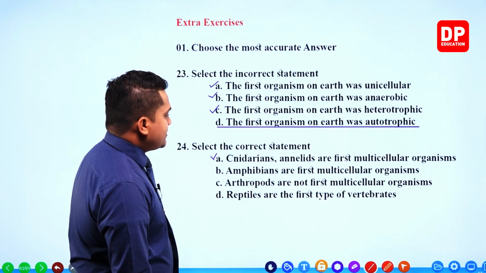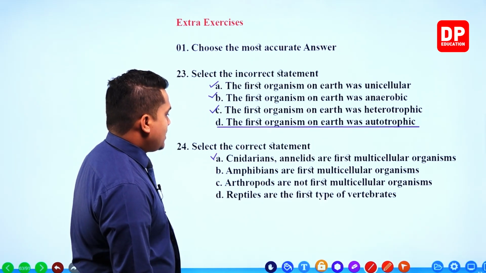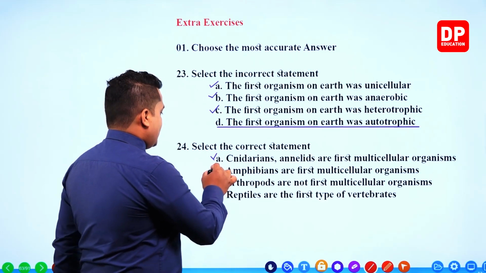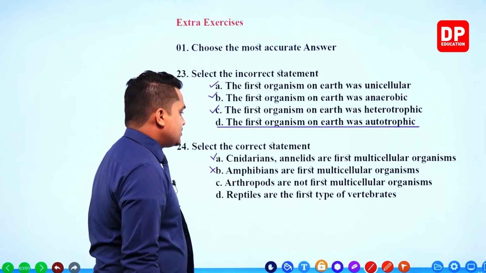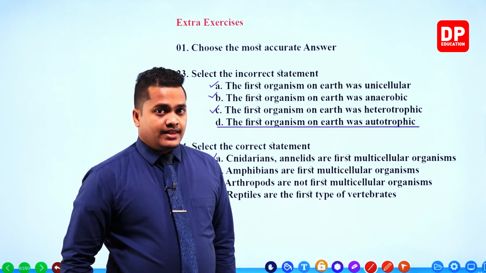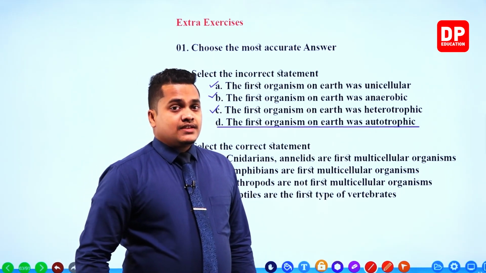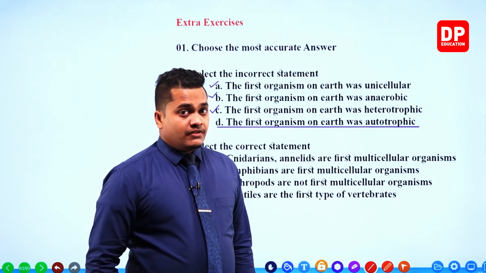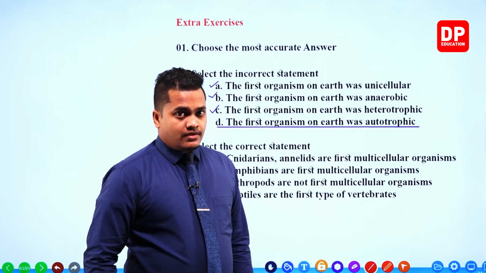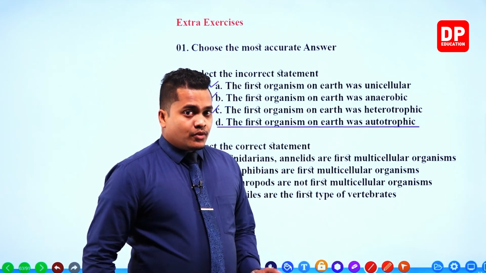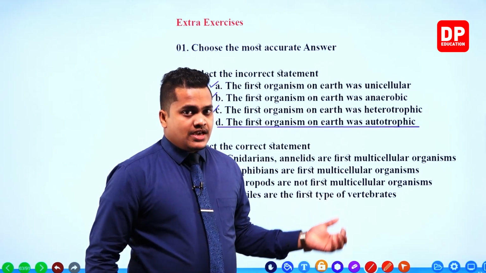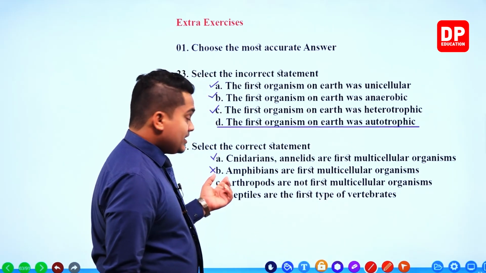Amphibians are first multicellular organisms. This is incorrect. Amphibians are not the first multicellular organisms. In the earlier case, we discussed that. Amphibians are vertebrates. Before the evolution of vertebrates, invertebrates evolved in the world. So arthropods, cnidarians and annelids evolved first, before the amphibians.